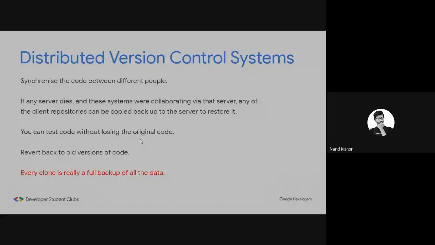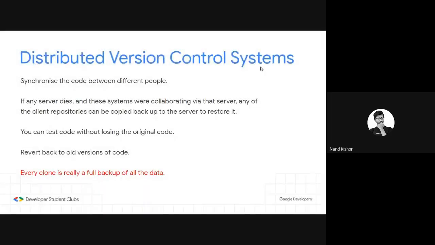So what is the benefit of a distributed version control system? Basically, if any server dies, then you can take a full backup of all the data from any one of the systems.